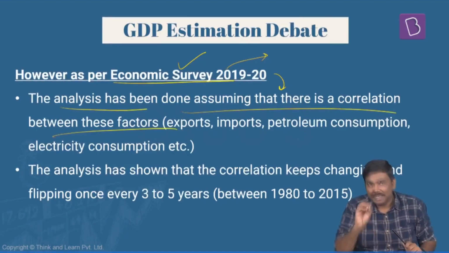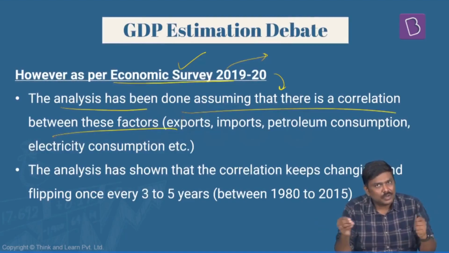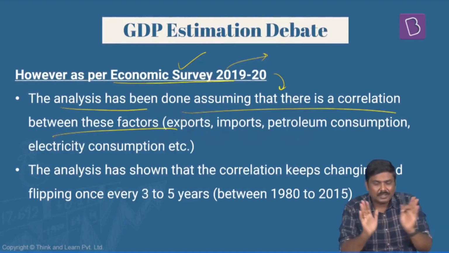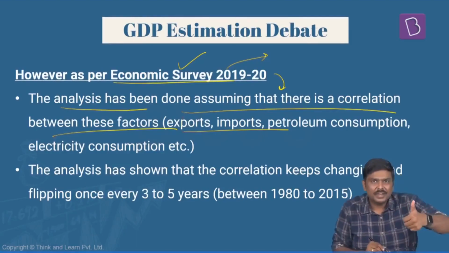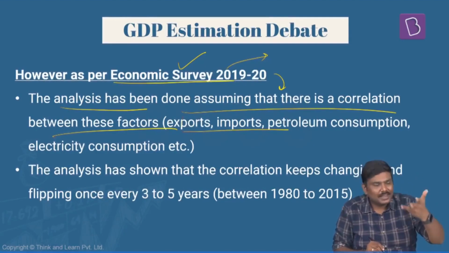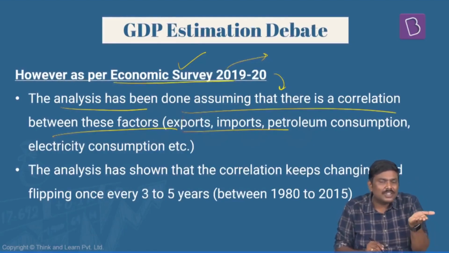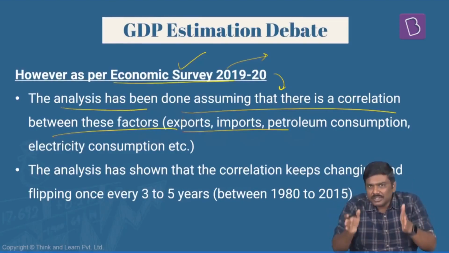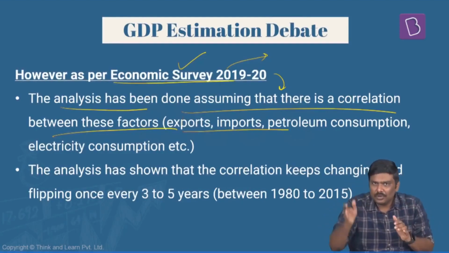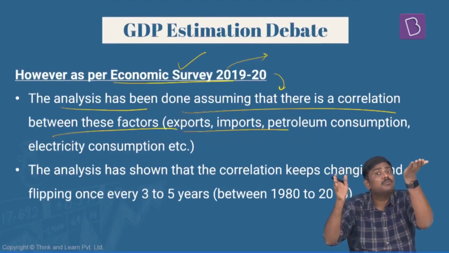Their argument is, yes, you have studied, but you have assumed that there is always a positive correlation between these parameters and GDP. That is, you're always assuming that increased electricity consumption, increased exports, imports, increased labor, so on and so forth, will always move in the same direction as GDP. That is, if the GDP growth rate increases, then these also must keep on increasing.